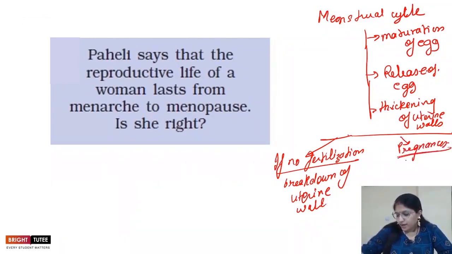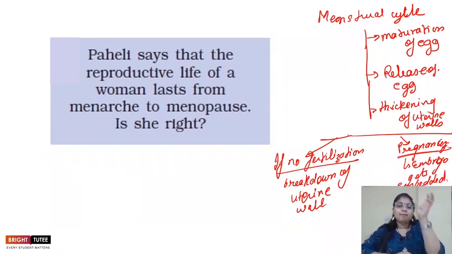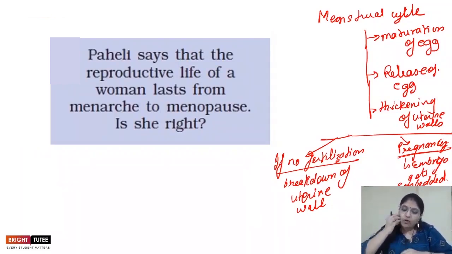the embryo gets embedded and further development takes place, right? If the pregnancy is happening, then the embryo gets embedded in the uterine wall, and then one after the other the division occurs, and the further development of the body of a baby takes place inside the uterus. So these are the two scenarios in the case of the menstrual cycle.